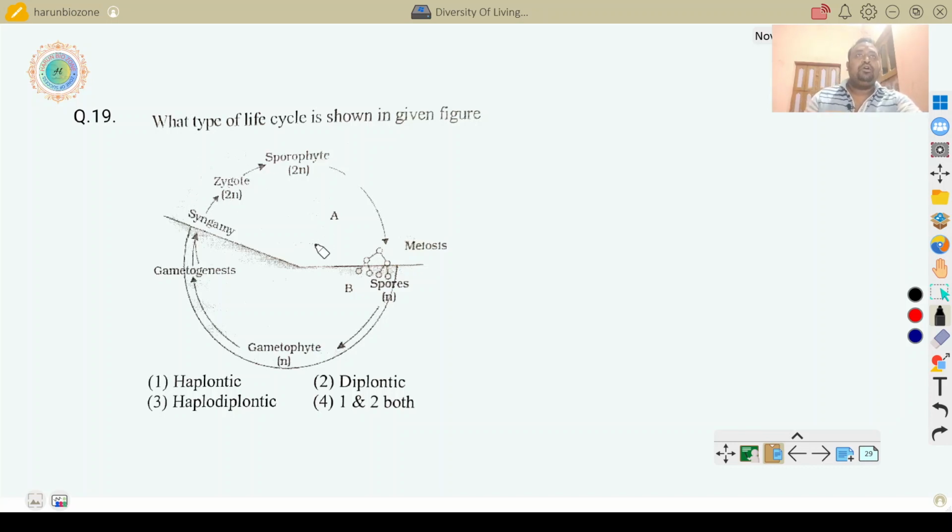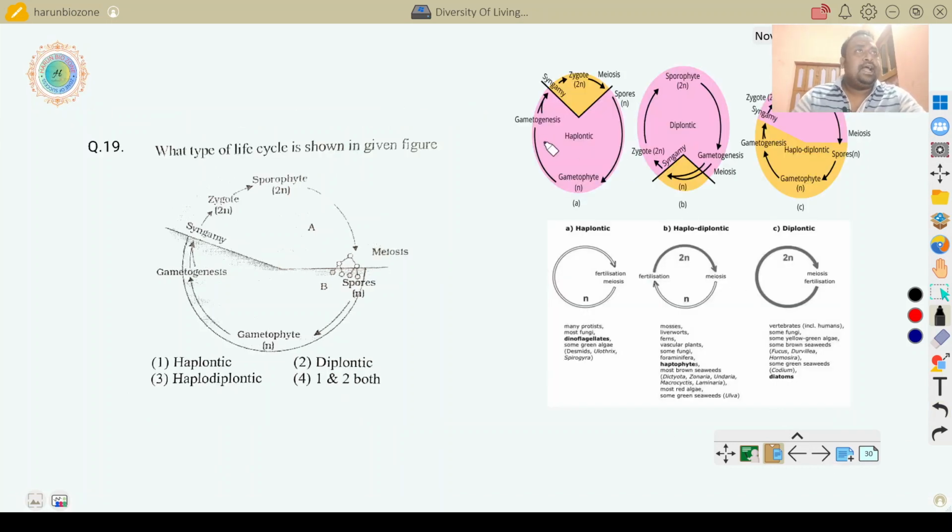So here haploid and diploid stages are present near about equally. In their life cycle both haploid and diploid stages are present, so it is called haplodiplobiontic. It is found in higher organisms. Now what is haplontic and diplontic? Let me explain. This is haplontic.